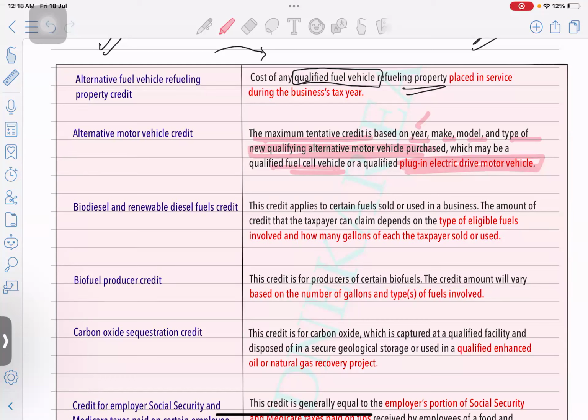And there you can identify whether the vehicle which you have purchased is eligible for the credit or not. Now there can be two types of vehicle. One is an electric vehicle you are purchasing, or one which is running through fuel. Okay, it's a normal vehicle, fuel related vehicle. So qualified fuel cell vehicle is your normal vehicle, or if you are purchasing an electric vehicle.